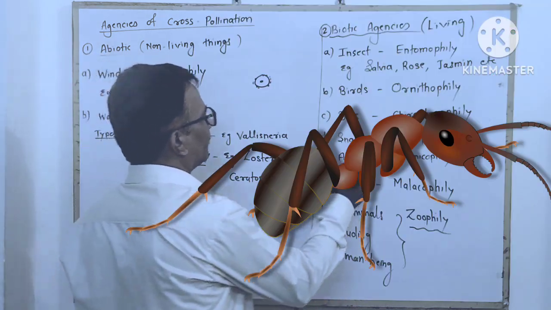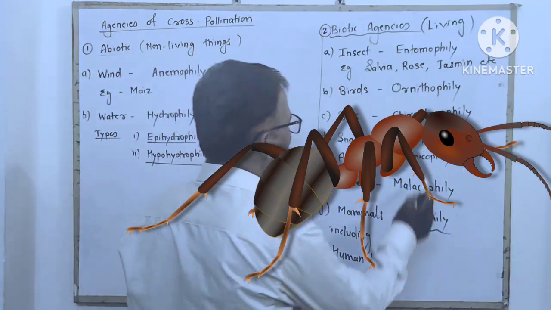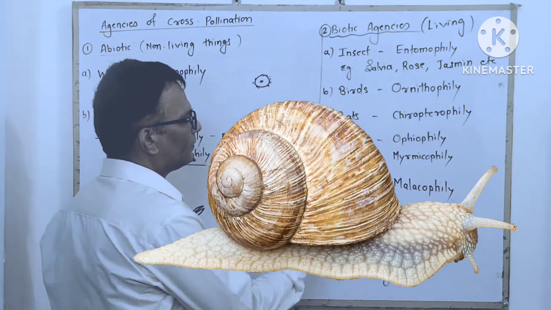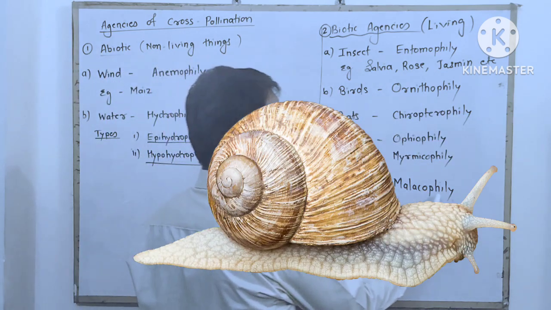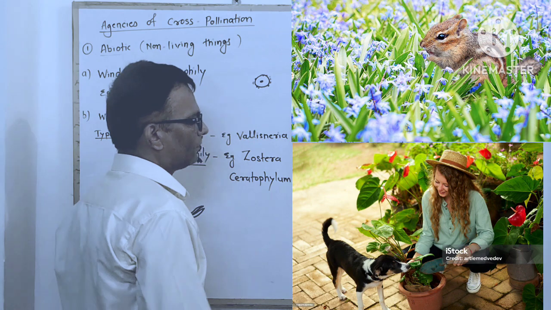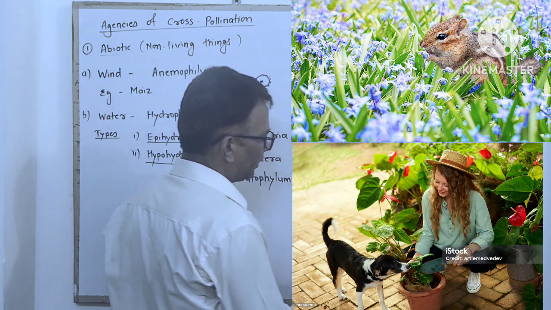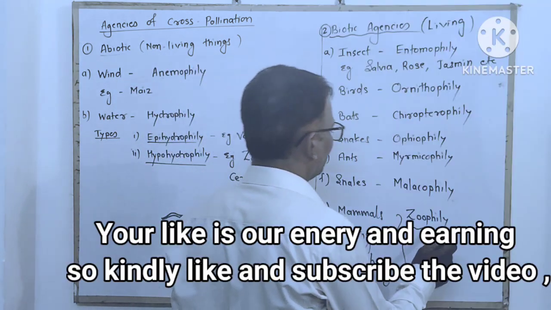If ants are involved, it is called myrmecophily. If snails are involved, it is called malacophily. And if mammals are involved, including human beings, it is called zoophily.